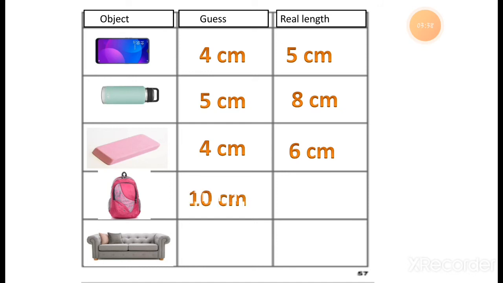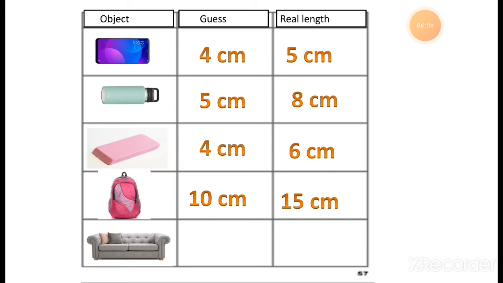So approximately, I think it is 10 centimeters long. This is just an example. But really it is 15 centimeters long. How long is it? If you measure it, it is 15 centimeters long. Then a sofa. Here you can see in the picture, the next picture is of a sofa.